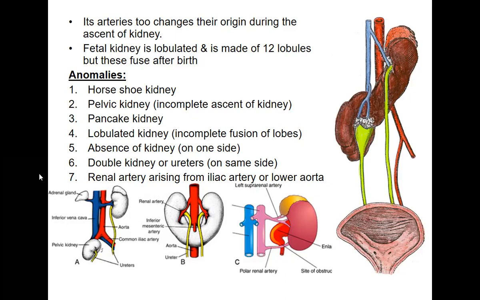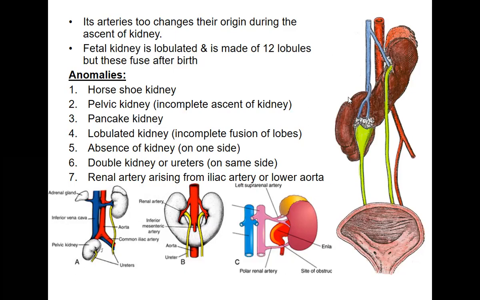Then there can be a pancake kidney. I said this is a horseshoe kidney when the lower poles are fused. If both the lower poles and the upper poles are fused together, they will surround the abdominal aorta itself and compress it, and there will be a lot of abnormalities or characteristic features because of the compression of the abdominal aorta. So when the kidney fuses around the aorta, both the lower poles and the upper poles, they look like a cake. So that's why it is called the pancake kidney.